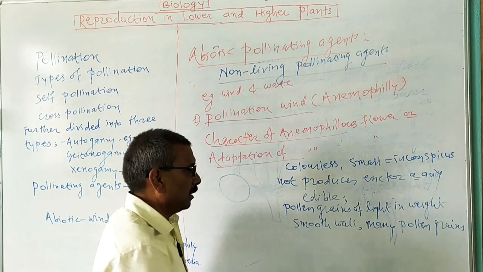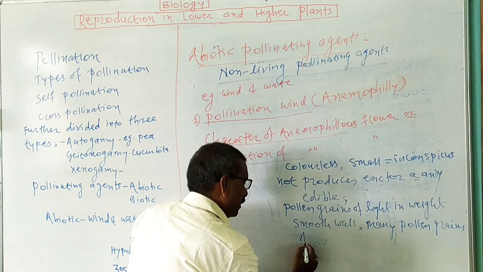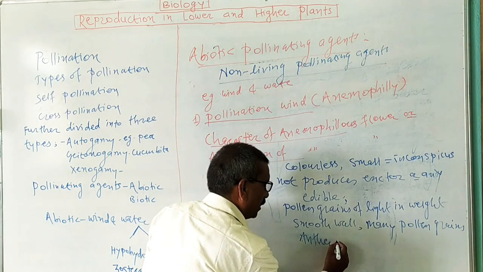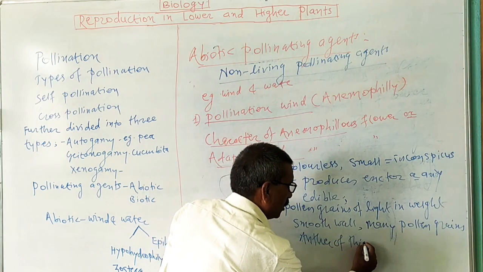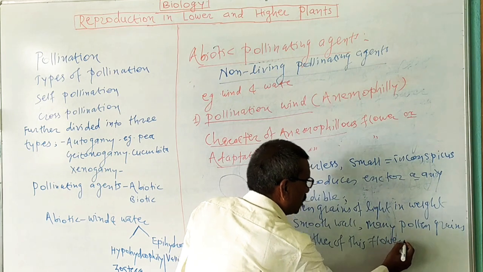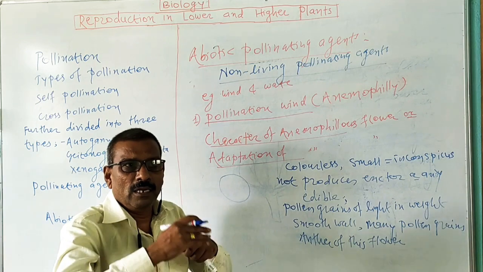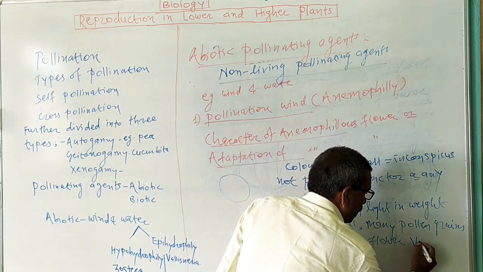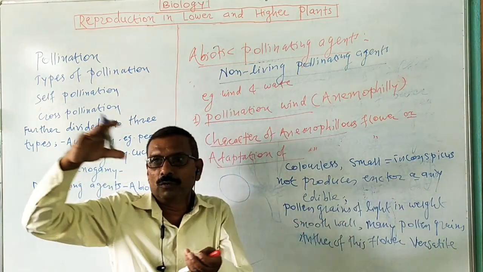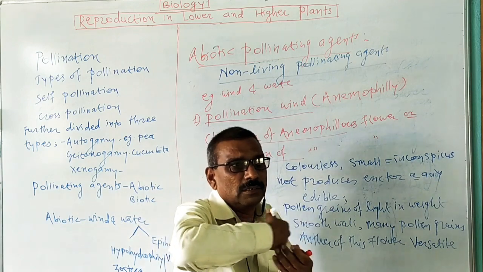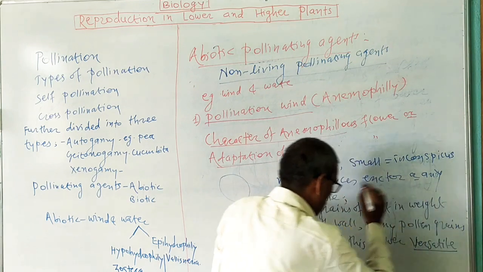Now the next character is the anther of wind pollinated flowers. The anther of this flower is generally versatile, elongated and versatile. Anthers are versatile, so they can change their direction with the wind current and can easily liberate pollen grains. The anthers are versatile.